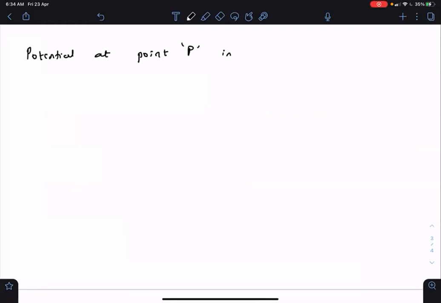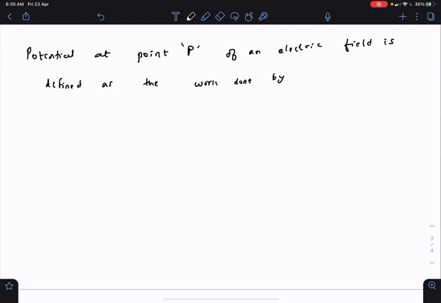Potential at point P of an electric field is defined as the work done by external force to slowly bring a unit positive charge.